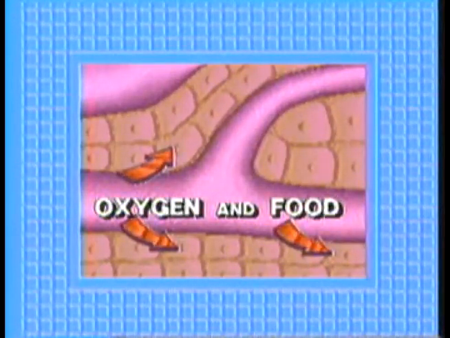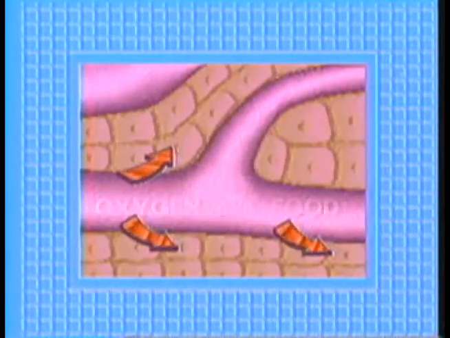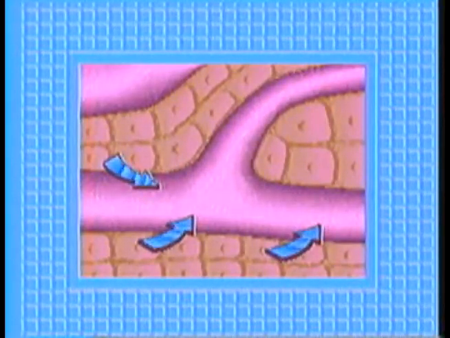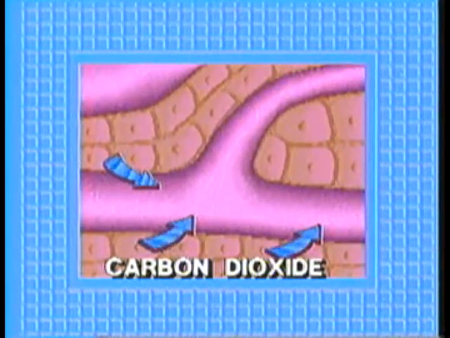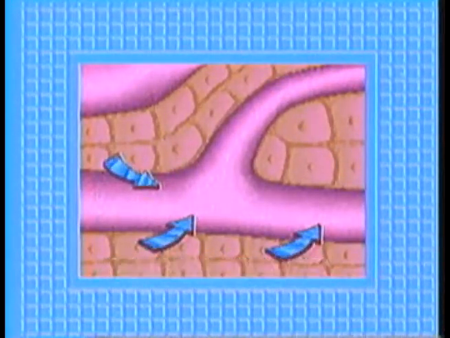Almost every cell in the body lies next to a capillary. The walls of capillaries are very thin, only 1 cell thick. Because these walls are so thin, oxygen and food can easily pass from the blood through the capillary walls and into cells. At the same time, wastes, such as carbon dioxide, can pass out of the cells into the capillaries. Capillaries are so small that they can only be seen with the help of a microscope. But together with arteries and veins, they form a network so vast that if all the blood vessels in the body were lined up end to end, they would stretch for tens of thousands of miles.